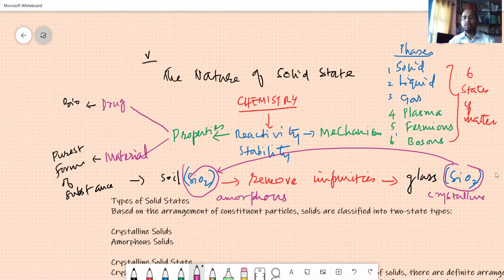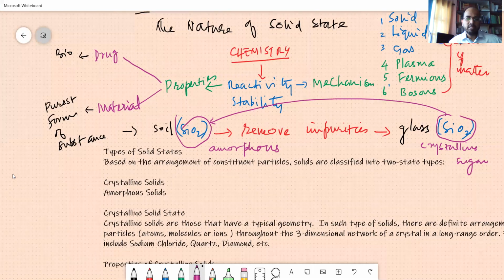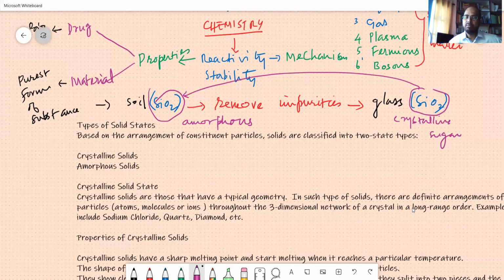Well, in the bio example, you can say sugarcane is an amorphous solid as well as liquid. But what you do is you send it to the factory, there they remove all the impurities, then they purify it, and you get the sugar in the crystalline form, sugar cubes in the most crystalline form and the most purest form. As long as you do not bring the crystalline form, you will not get the property of the substances. Okay, so with this introduction, keep in mind that solid state isn't something very boring.